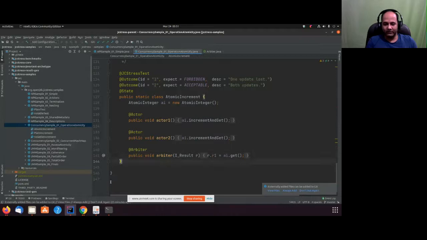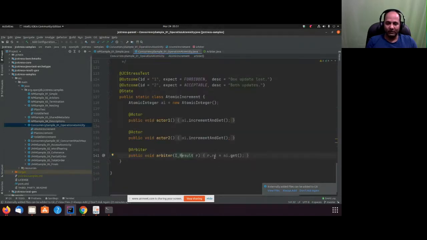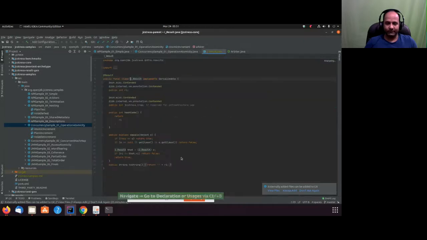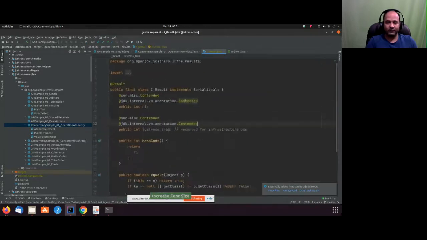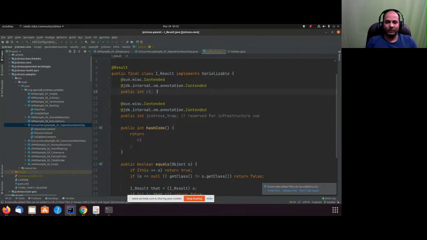Now I think it is a good time to talk about this result as well, because last time we had I underscore result. Now you have I underscore result, which has only R1. So let's look at this. What is this result? This is my result, I underscore result. It is annotated with @Result, and it is part of the framework generated class. The important part is it has only one variable, R1.